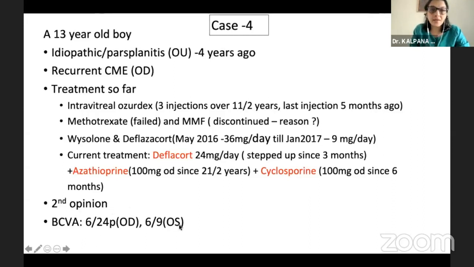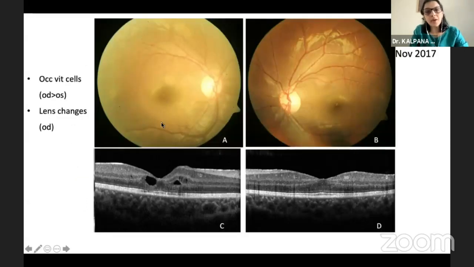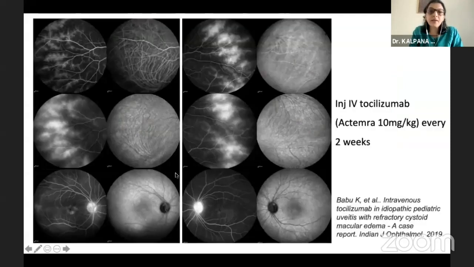So the right eye had a cystoid macular edema. Again, everything else was non-contributory. But when you look at his eye, it was otherwise a quiet eye with very occasional vitreous cells, but he had these cystoid changes in the macula in the right eye. So when we did a fluorescein angiography, we were horrified to see the extensive amount of leakages with optic nerve head leakage even in the left eye.